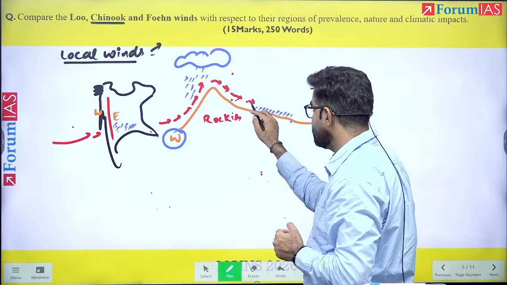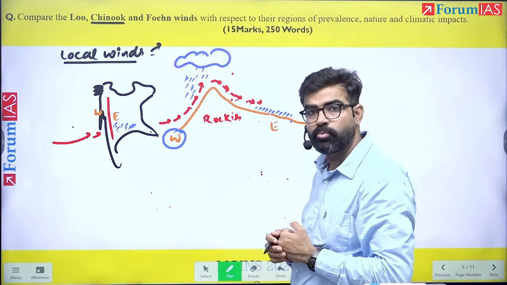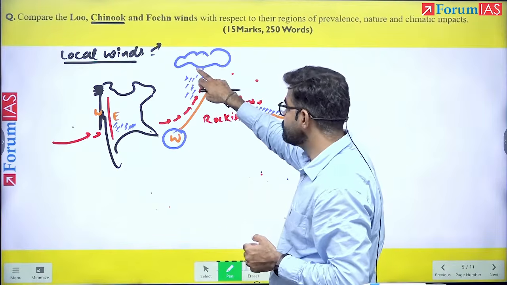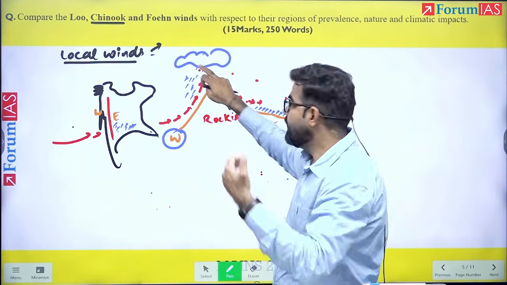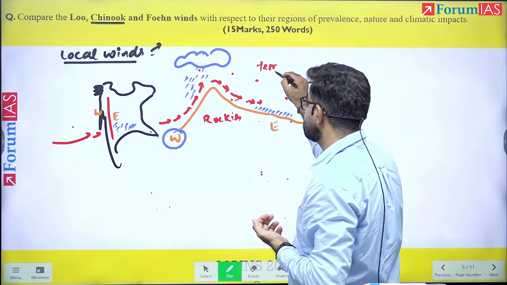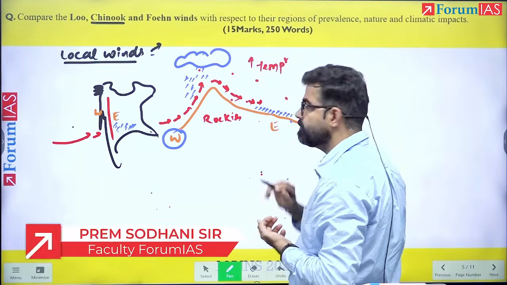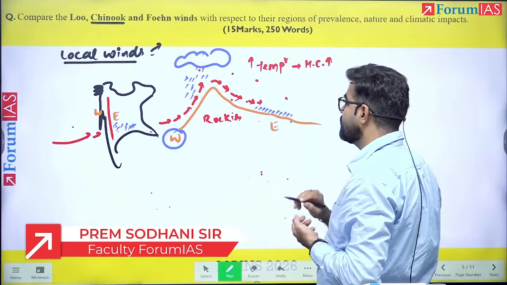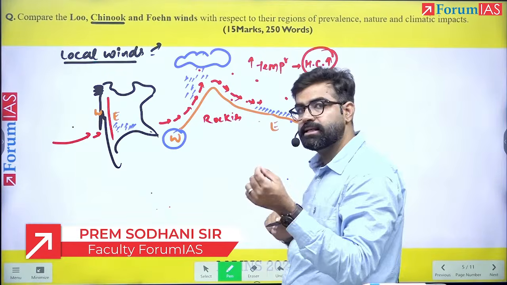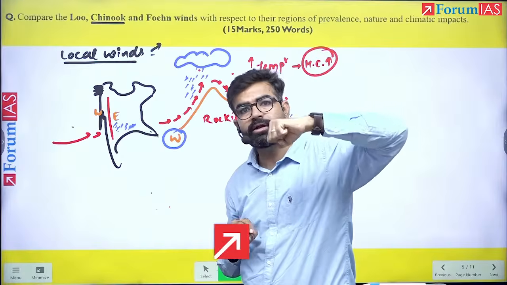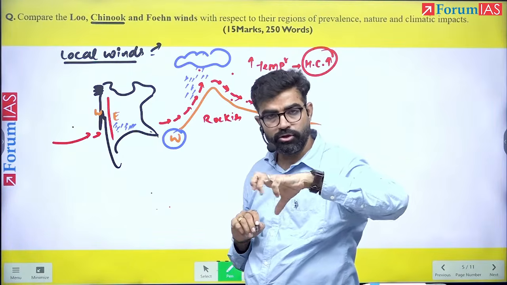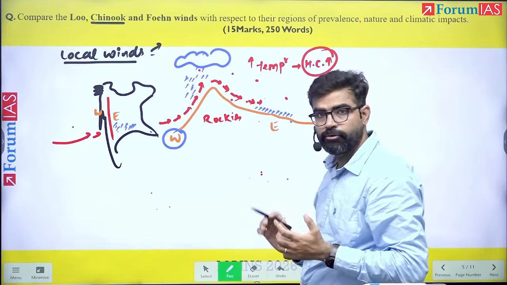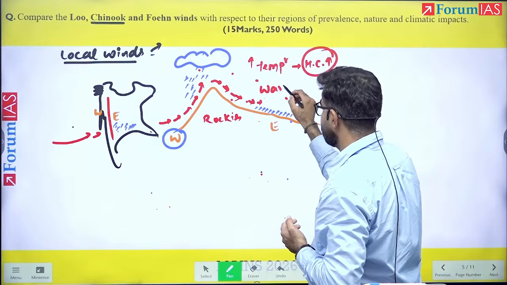Now when there is a rise in temperature, it has become warmer. Will it lead to rainfall here? Answer is no. Why? Because most of the moisture has been dissipated on the other side. As well as, please remember, whenever the temperature of the air increases, it will lead to high humidity capacity for that air. What is high humidity capacity? It means it will gain the strength to hold its moisture, which will not cause rainfall. Because of this, here you will not see rainfall and the air will become warmer on this side.